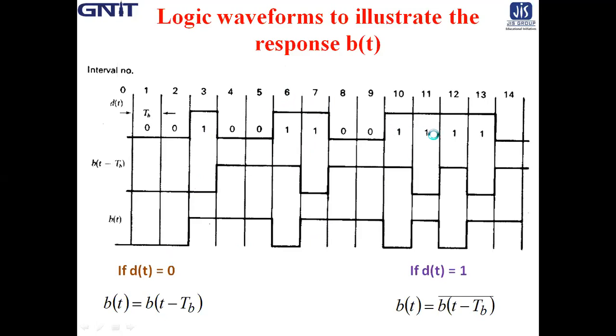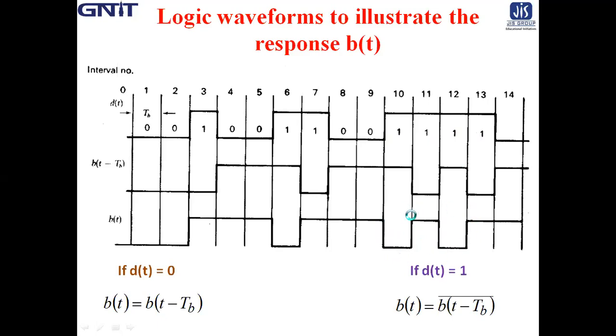Similarly, 10th and 11th, 12th, 13th. Here all dt are 1. See, in that bit interval, bt also changes its level at the starting of that bit interval. See, from 1 to 0, 0 to 1, then again 1 to 0, then 0 to 1.